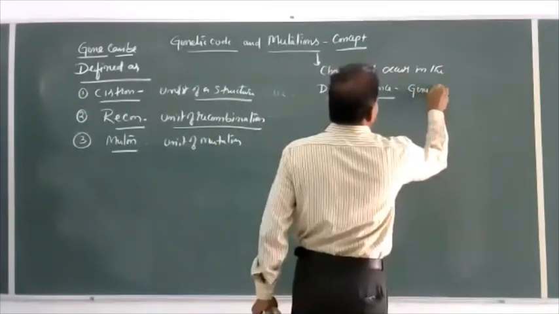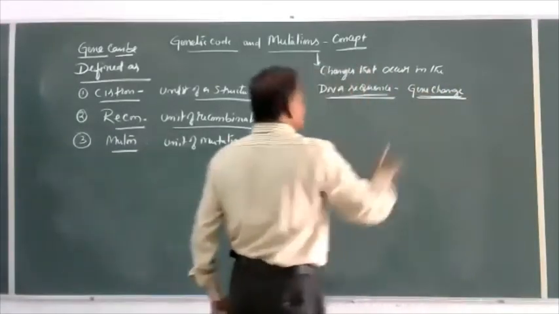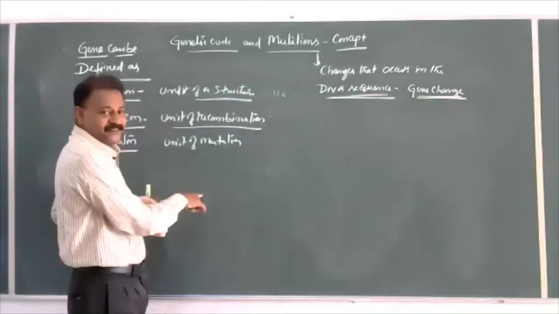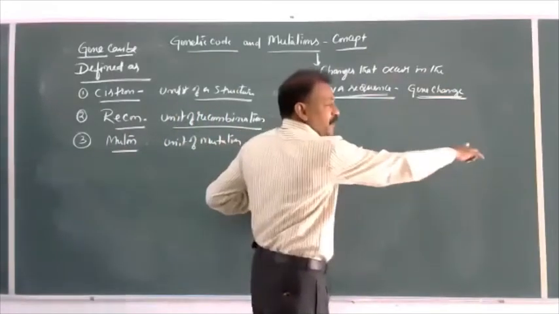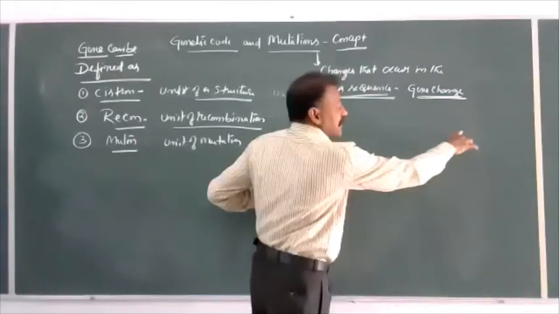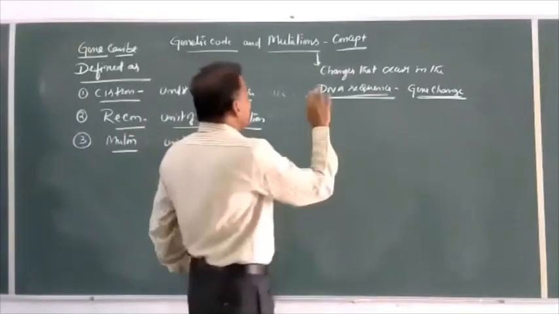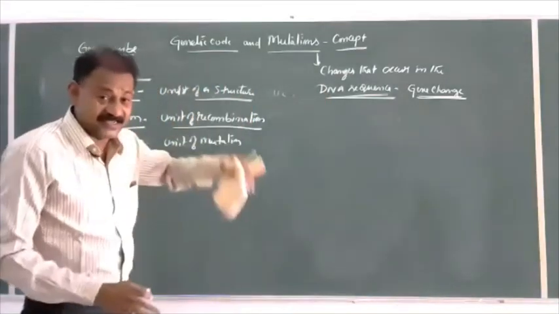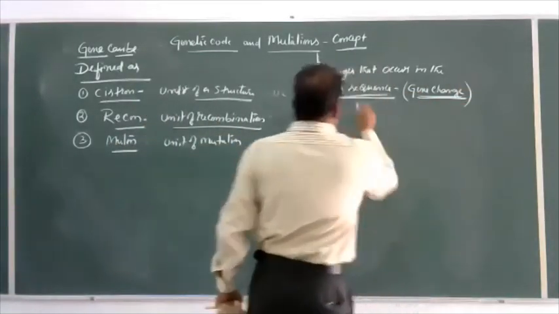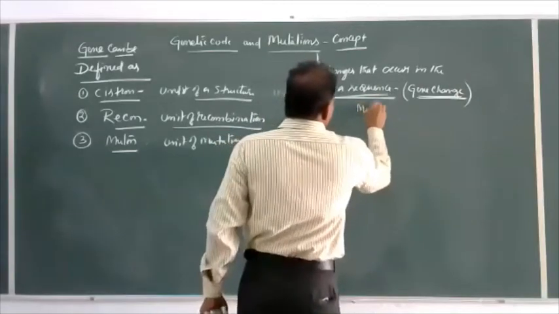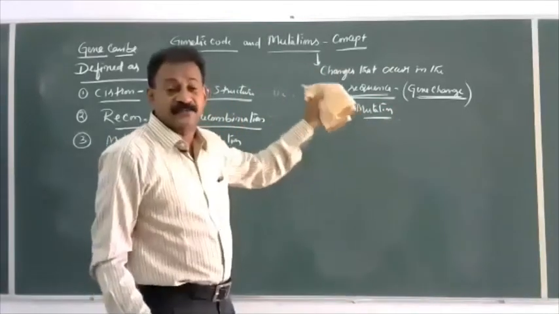Gene changes, and these changes lead to change in the base sequences of DNA, which changes the mRNA sequences, which changes the amino acid sequence. Because amino acid sequence changes means protein changes. So mutations are sudden heritable changes that occur in the DNA sequences or gene changes. In the present syllabus, we have studied this mutation in the fifth chapter.